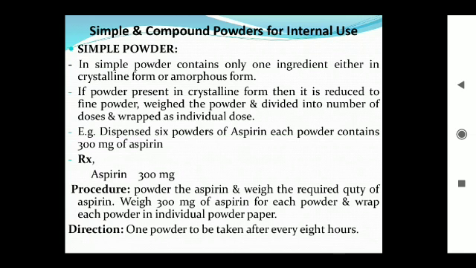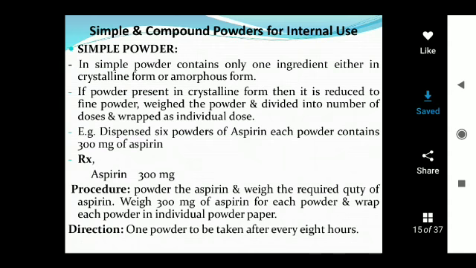Simple powders: if the powder contains only one ingredient, it is called a simple powder. The ingredient may be available in either crystalline form or amorphous form. If the ingredient is present in crystalline form, it is converted into fine powder by reducing the particle size. After the particle size is reduced, the required quantity of powder material is weighed and divided into a number of doses. Each dose is separately packed and these doses are packed in a suitable container.